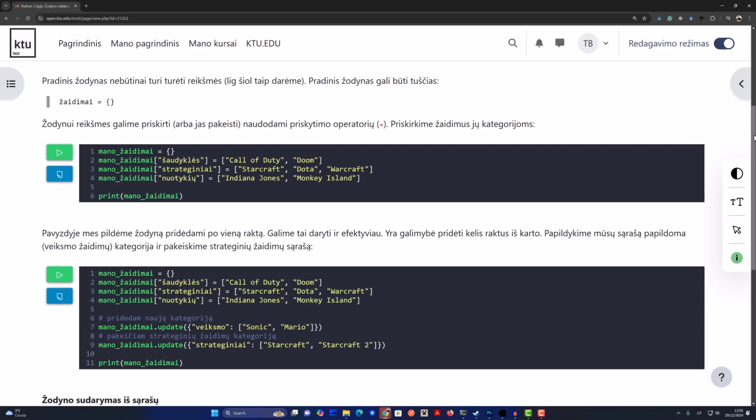Oh, yeah, they're dynamic. Speaking of adding data, did you see that .update method? Oh, yeah, .update. That one's handy. It seemed like a shortcut for adding or changing a bunch of key value pairs all at once. Right. Instead of doing each one individually, .update lets you do multiple pairs. They used it to update that list of strategy games.